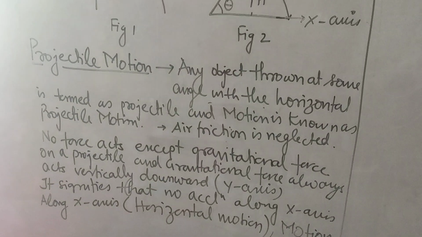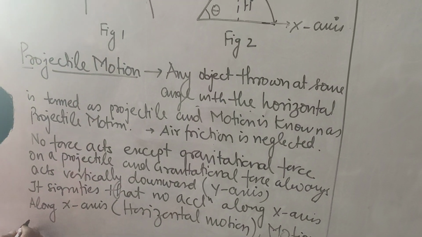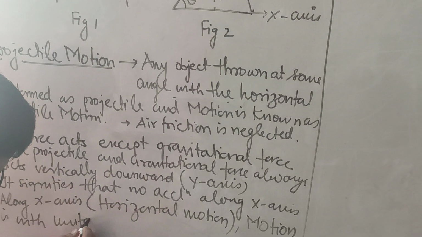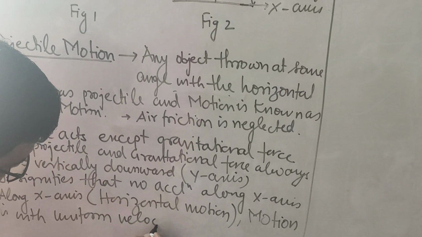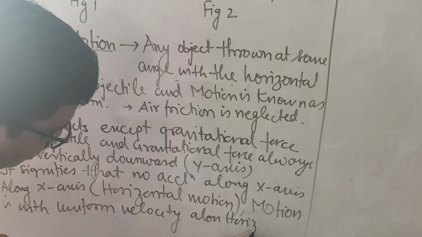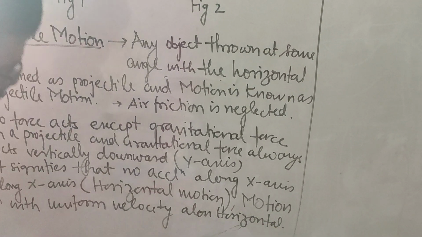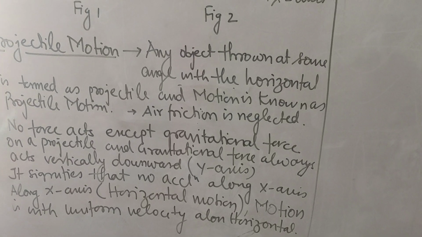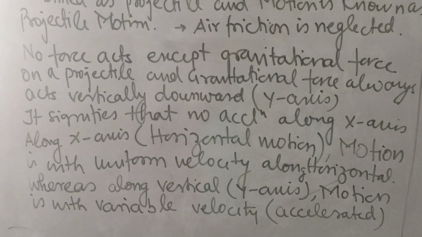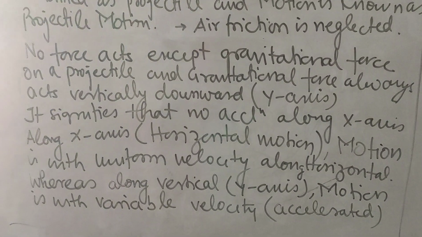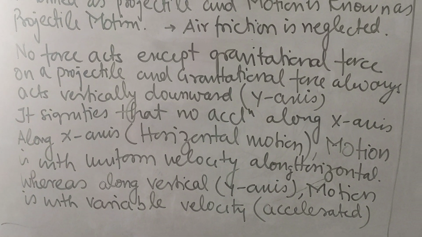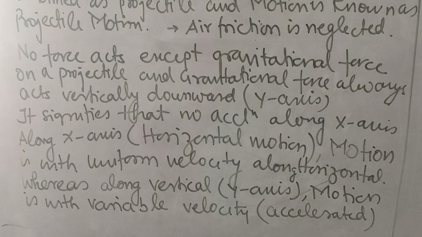So the motion is with uniform velocity along the horizontal or x-axis, whereas along the vertical, because it has acceleration due to gravity acting as a force, it has vertical motion with a variable velocity, because that is accelerated motion.